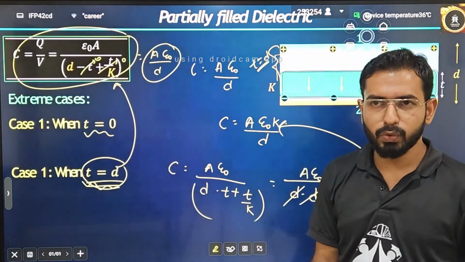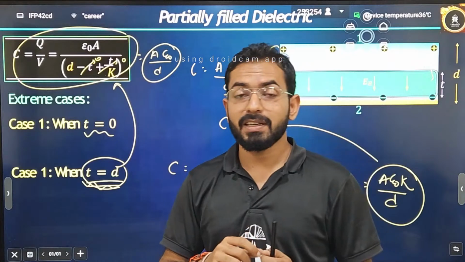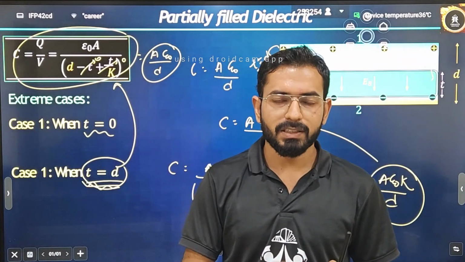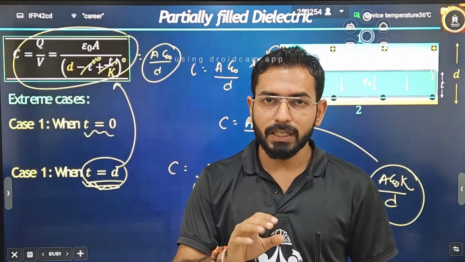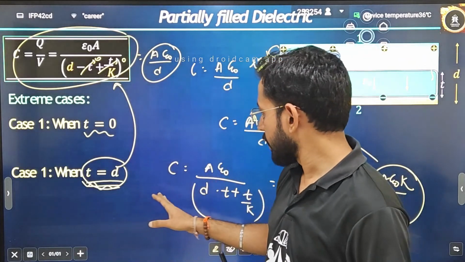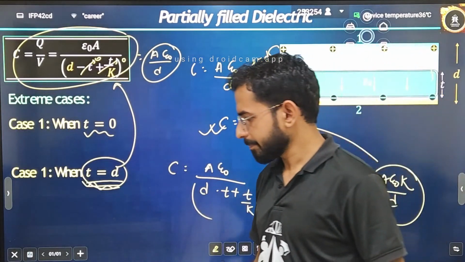We have satisfied the two extreme cases. Either we are inserting the dielectric, or we are not inserting the dielectric. That means thickness is equal to 0. And if we are inserting it completely, not partially, completely, if we are filling it, then the result is also correct. That means we have verified it for both the things. Okay.